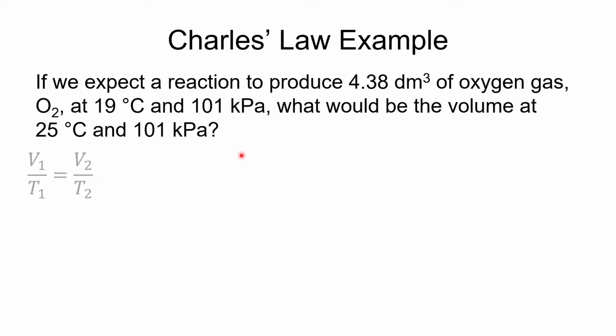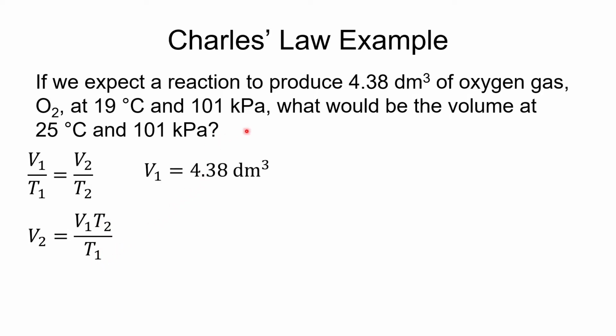So we get V1 over T1 equals V2 over T2. We're looking for V2. So when we solve that for V2, we get V1 T2 over T1, and we put the numbers in. V1 was the 4.38. T1 is 19 degrees Celsius, but we need to convert that into Kelvin. So we'll add that to 273 to get it to Kelvin.